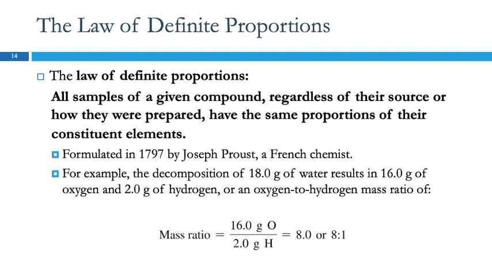Definite proportions. All samples of a given compound, regardless of their source or how they were prepared, have the same proportions of their constituent elements. So if you decompose water, let's see, 18 grams of water, you'll get 16 grams of oxygen and 2 grams of hydrogen. And so we can look at that ratio. As a ratio of 16 to 2, we could just report that as a number, 8.0, or as a ratio 8 to 1. So all water, no matter where it comes from, has this mass ratio of 8 to 1.